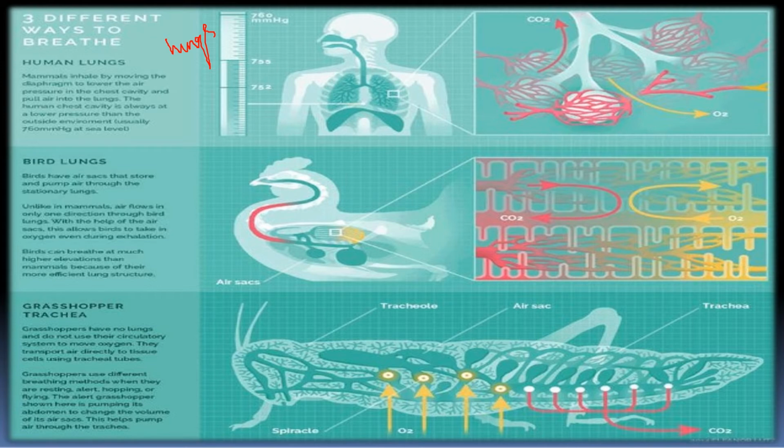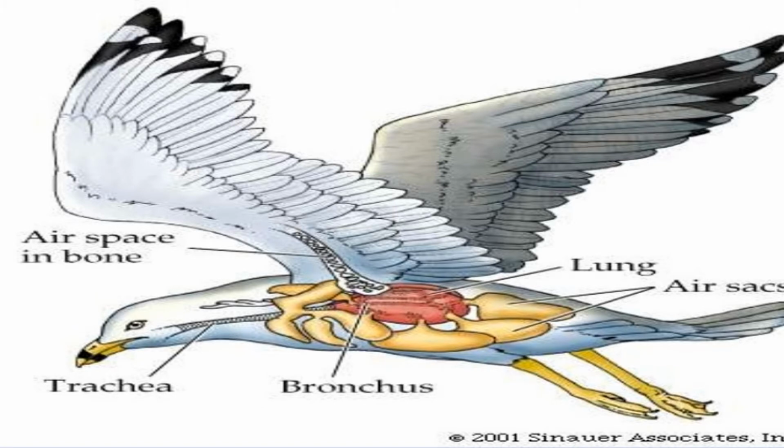So now coming to the arrangement of the respiratory system in birds. You know, birds can fly at higher altitudes and they are successful in exhibiting an aerial mode of life. What made the bird successful to fly at a higher altitude is their special respiratory system. Now the respiratory system of the bird consists of the external nares, which open into the trachea. The trachea now opens into the lungs. The lungs are surrounded by the air sacs.